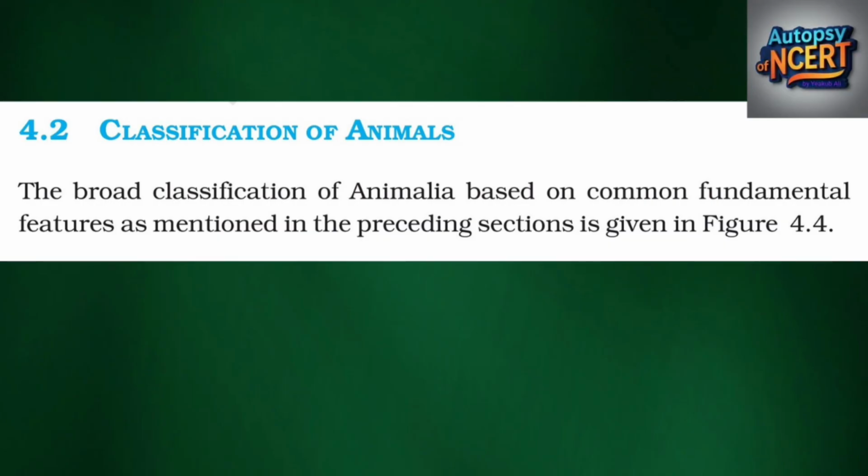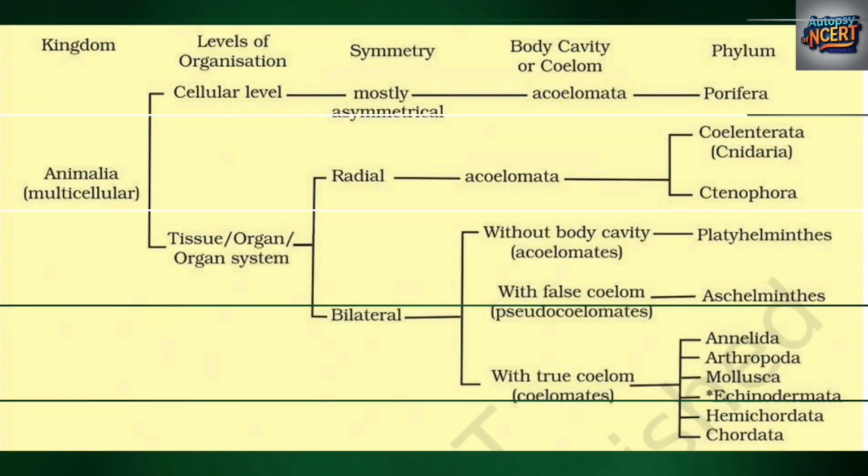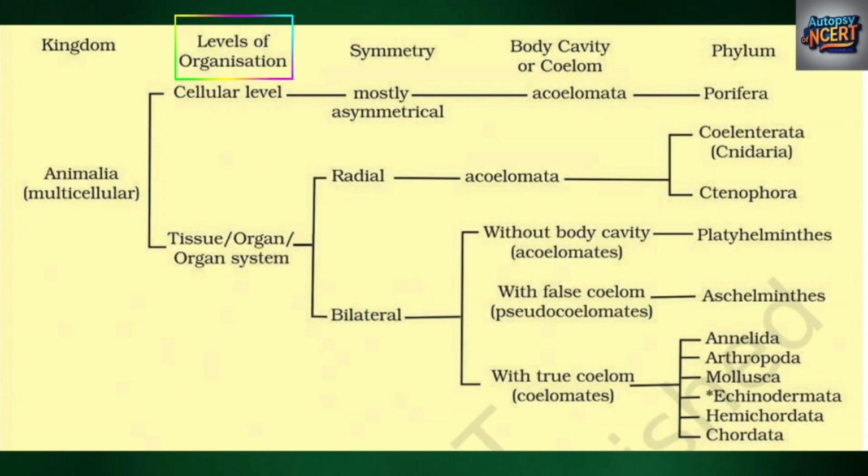4.2 Classification of animals. The broad classification of Animalia based on common fundamental features, as mentioned in the preceding sections, is given in Figure 4.4. Kingdom. Level of organization. Symmetry. Body cavity or coelom. Phylum.